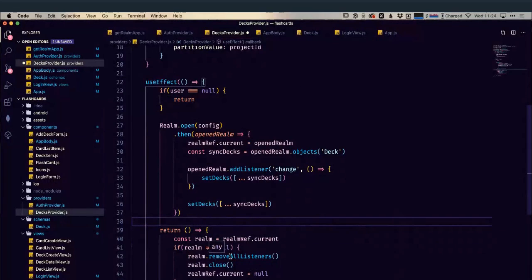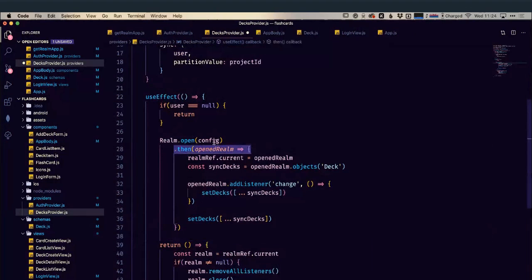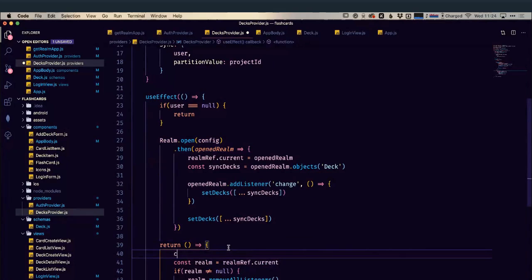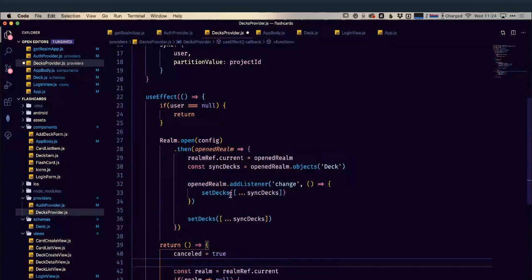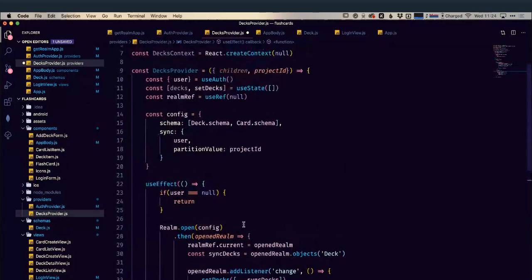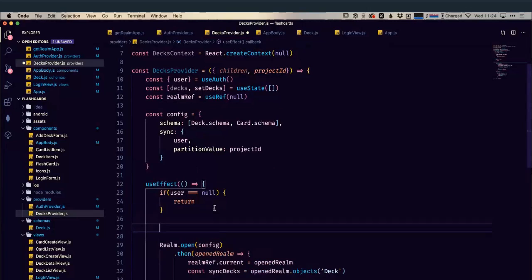And we could, unfortunately, get into a little bit of a problem with this, because opening our realm, remember, has a callback. So this doesn't happen instantly. We could get in a situation where our component is unmounted, we're still waiting for this callback to run, we start to close our realm, and then this just immediately reopens it. So let's set up a canceled variable, basically a guardian variable. We'll set it before we open our realm. Let's say canceled is equal to false.